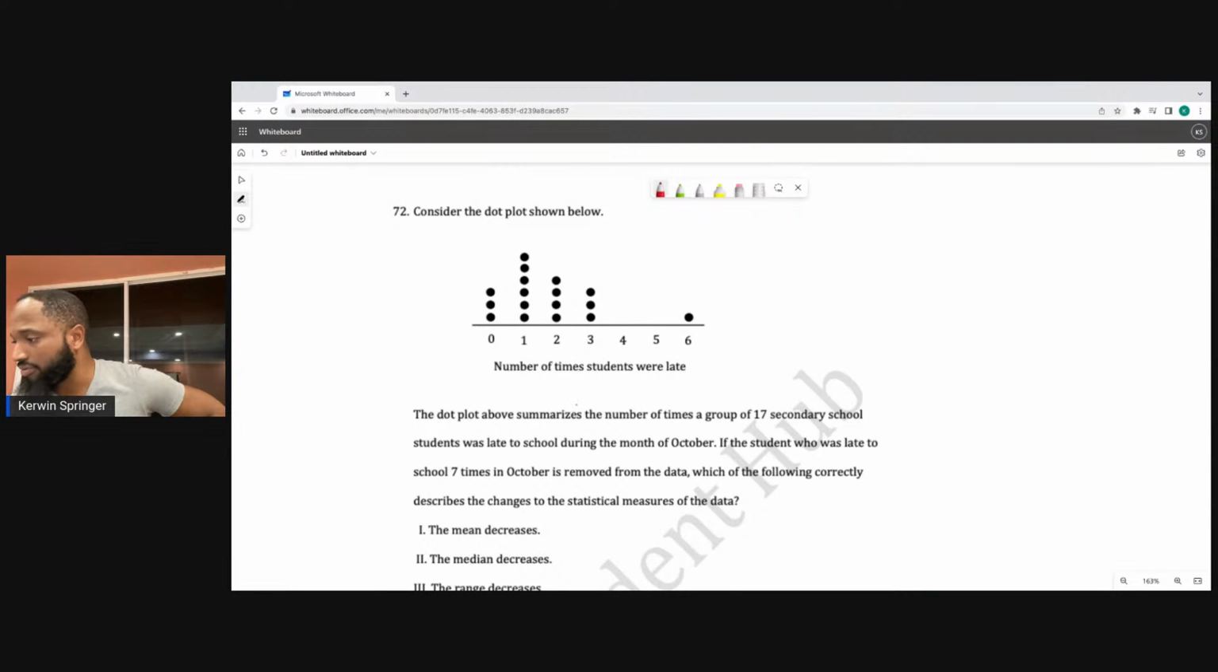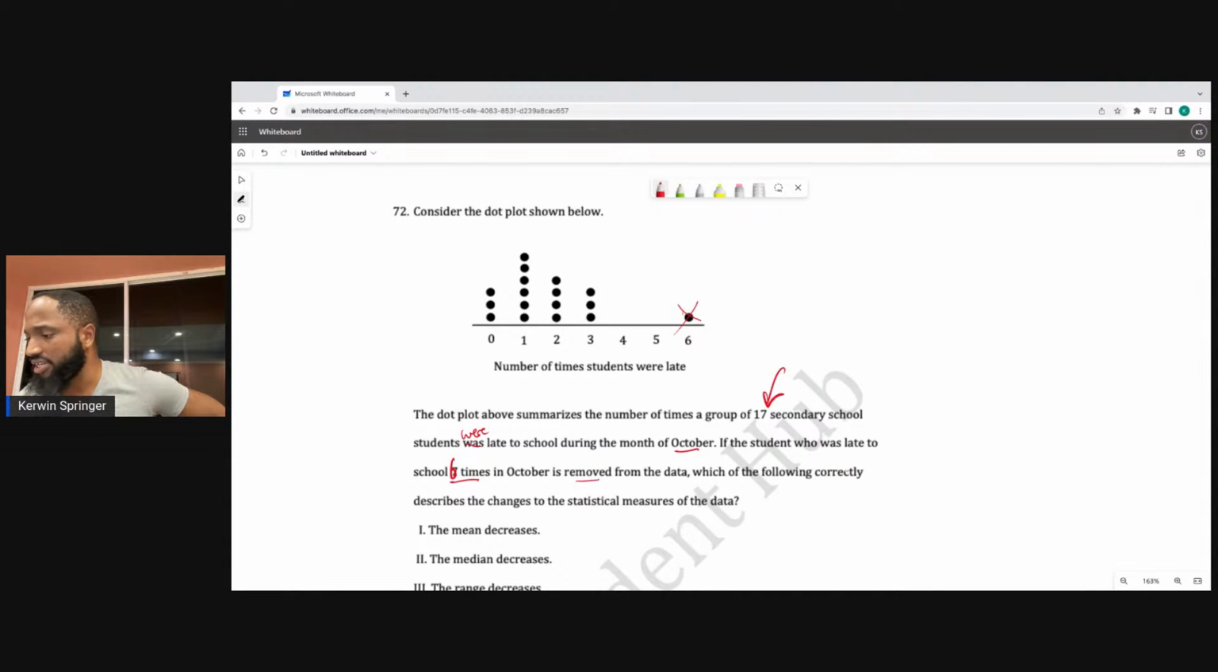The dot plot above summarizes the number of times a group of 17 secondary school students were late to school during the month of October. If the student who was late to school 7 times in October is removed, there was a typo here. Shouldn't this be 6 times? Which of the following correctly describes the changes to the statistical measure? This is a popular style of question where they remove the outlier.